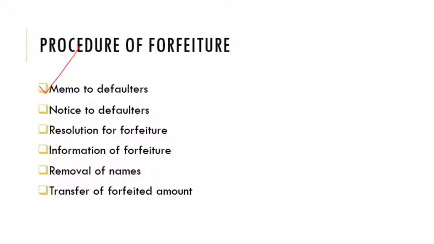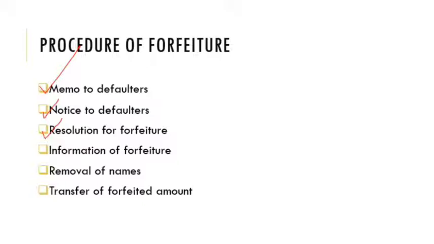Then after that, the company can send a notice to the shareholders mentioning that their shares will be forfeited due to non-payment of allotment money or call money. Then after sending the notice, the company has to pass a special resolution in their general meeting, in their board meeting, to cancel these shares.